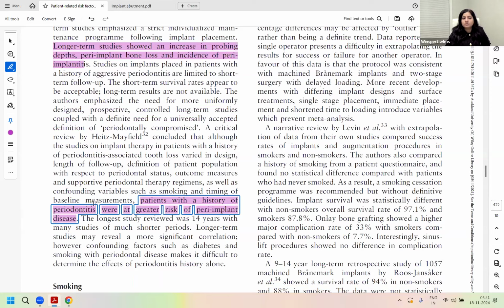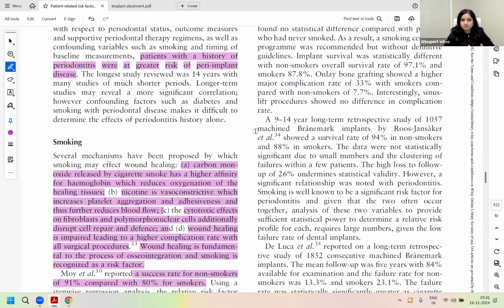So patients with a history of periodontitis were at greater risk of peri-implant disease. We have seen questions like that also where there is no medical history, but there has been previous periodontitis, teeth loss due to periodontitis. There we have chosen the risk factor in this patient is the history of periodontitis. Is that right or wrong? Done these questions, direct examination questions here for you guys.